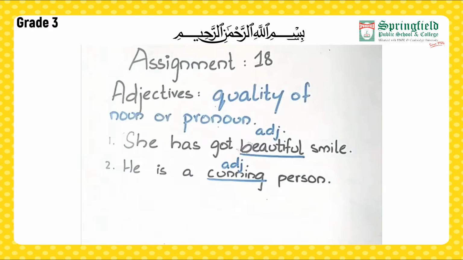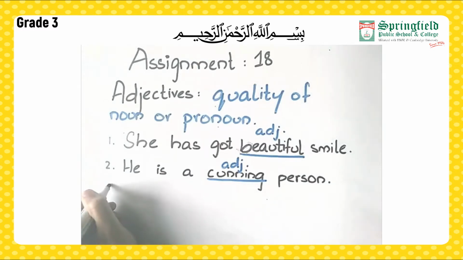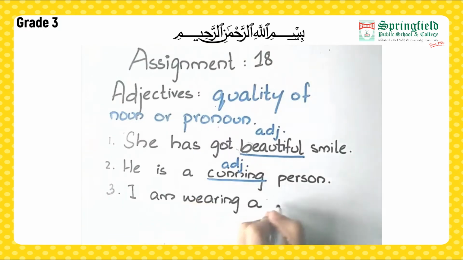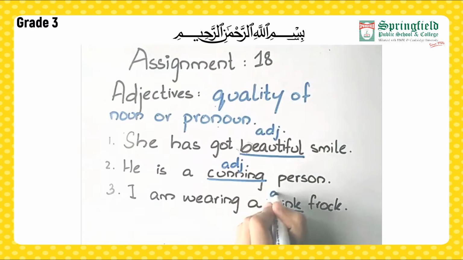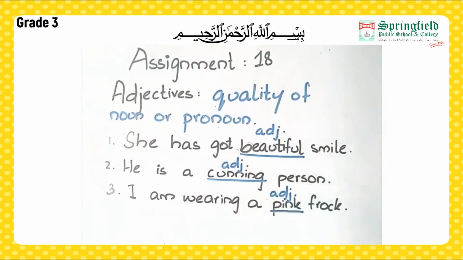Now students, you should remember this, that all the colors are adjectives. Like, I am wearing a pink frock. So here the word pink is an adjective. You should remember this, that all the colors are adjectives. That is, they describe the quality. Here also the word pink is describing the quality of the frock, that it is of pink color. So students, these were the adjectives.